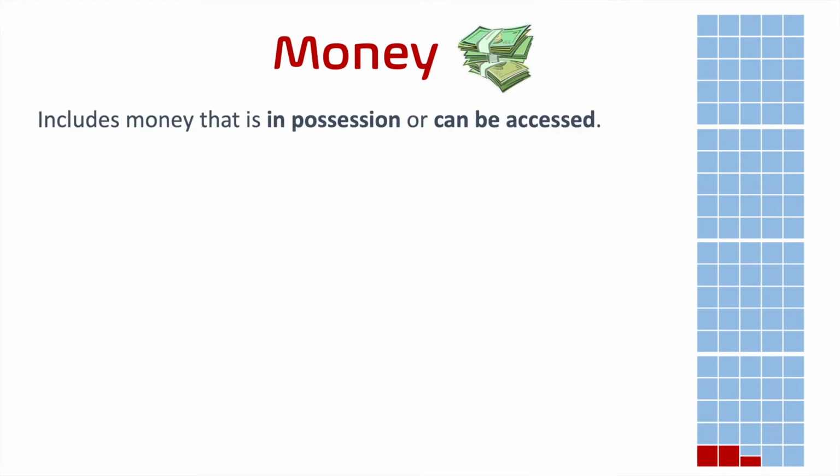This includes the money that we have in our possession and the money that we have access to. So again, this becomes important because sometimes you have funds like 401k or stocks and stuff that you don't have in your immediate possession right now, but you have access to them and you can take them out if you needed to. We'll talk about those specific examples as we go on, but keeping in mind, money includes wealth and money that you have in your possession and that amount that you have access to in that year.